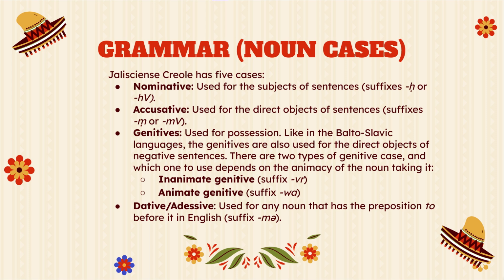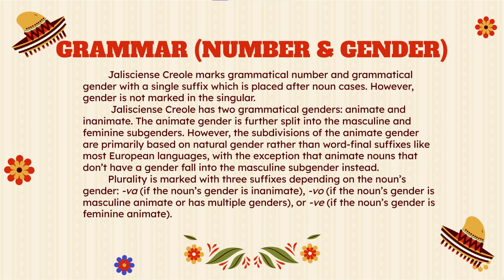The 2 genitives are primarily used for possession, though like in the Balto-Slavic languages they are also used for the direct objects of negative sentences. The dative or adessive case is used for any noun that has the preposition to before it in English. Number and gender: Jalisciense Creole marks grammatical gender and number with a single suffix which is placed after noun cases.